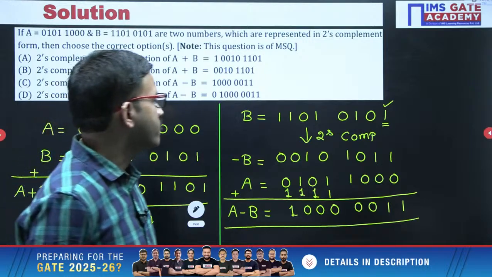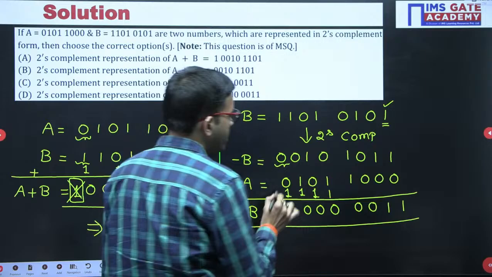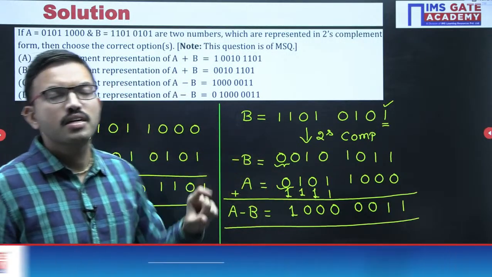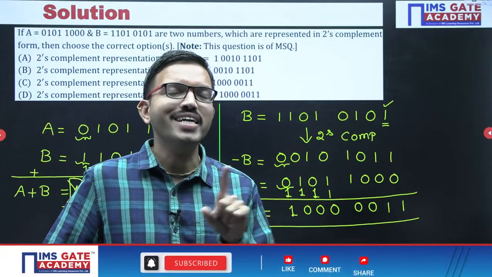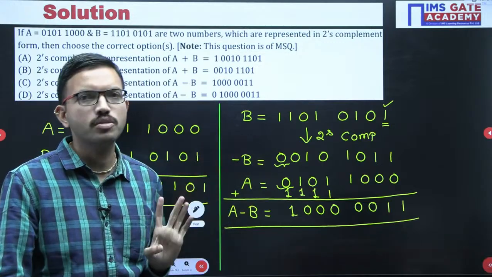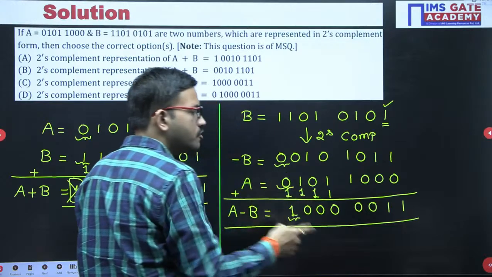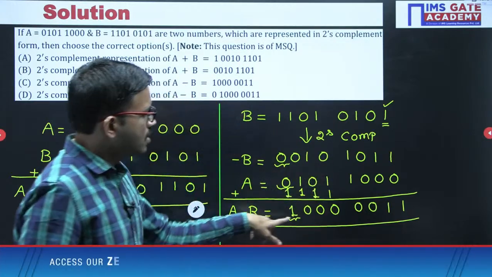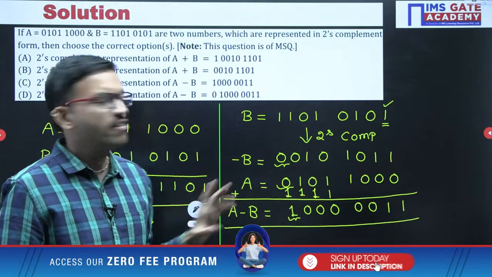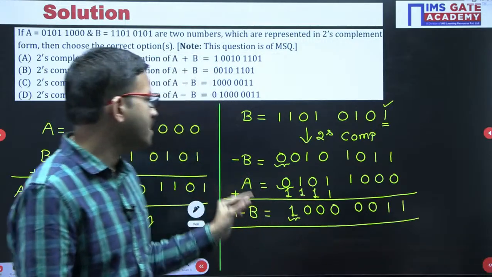Yes, very good, Medha, very good. Here you can observe sign bit 0, positive number. Here also sign bit 0, positive number. You are adding two positive numbers. Whenever you are adding two positive numbers, ideally the answer should be positive. Similarly, whenever you are adding two negative numbers, ideally the answer should be negative. Here you are adding two positive numbers, but if you consider the same number of bits, because of this bit 1, it seems your answer is negative. Whenever you are adding two positive numbers, you will never get a negative number, right? So that means here overflow occurs.